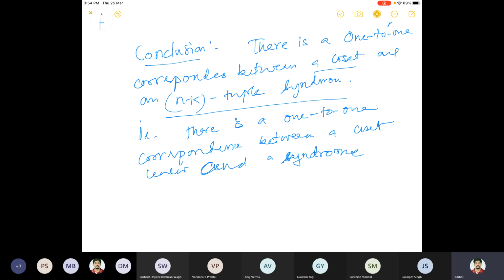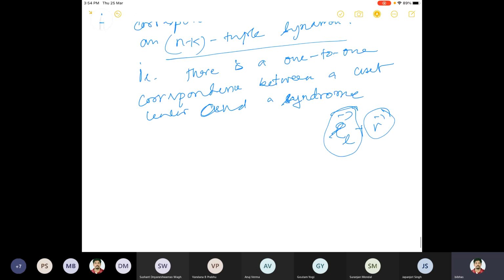Let's say the error is EL. Then I just add this EL to R, and I will get the original one. R means the received one. So I directly get the corresponding correct code word. So this is now the algorithm for decoding.